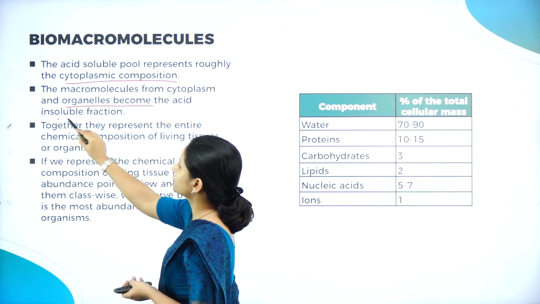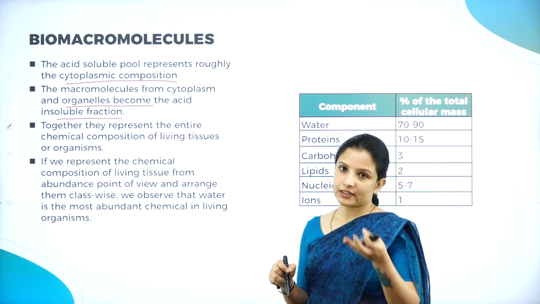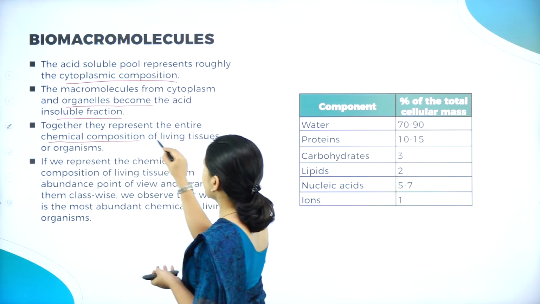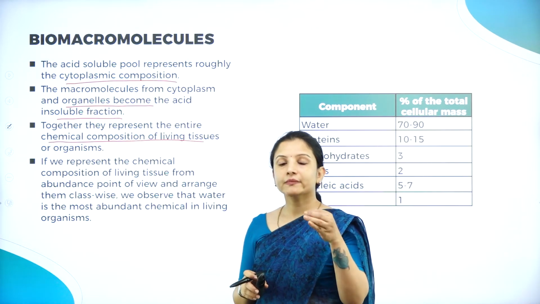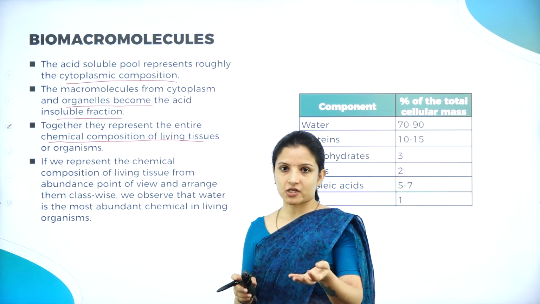Why? Because most of the organelles are membrane bound. They will remain in the acid insoluble fraction. And together they represent the entire chemical composition of the organism. So the organism is made up of the acid soluble fraction as well as the acid insoluble fraction.